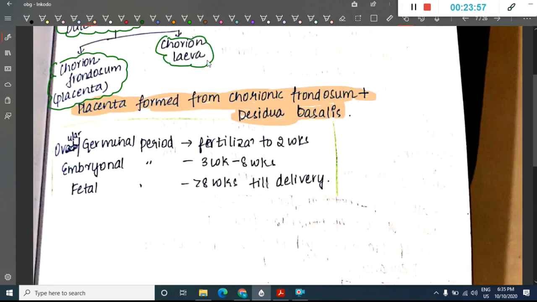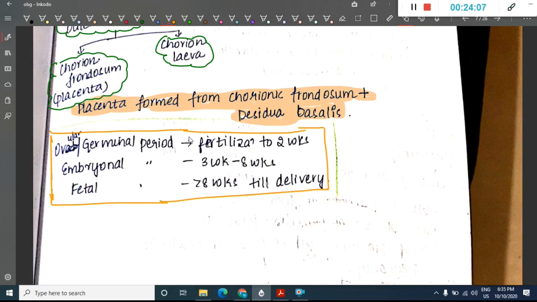Then there is one important table. When do we call it the ovular or germinal period? The ovular or germinal period is seen from fertilization to 2 weeks. The embryonal period is seen from 3 weeks to 8 weeks. The fetal period is seen from more than 8 weeks till delivery.